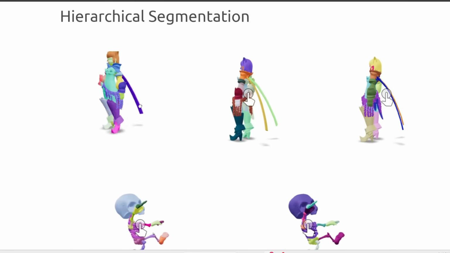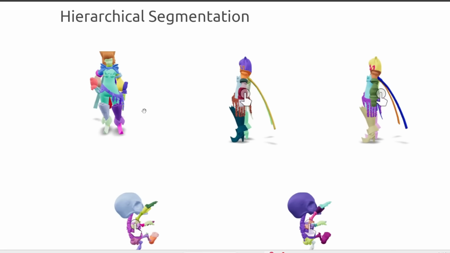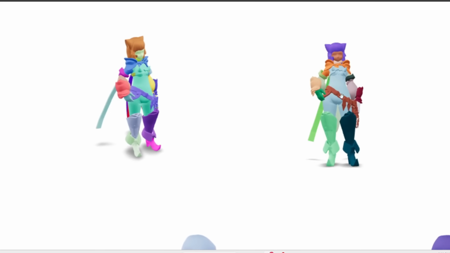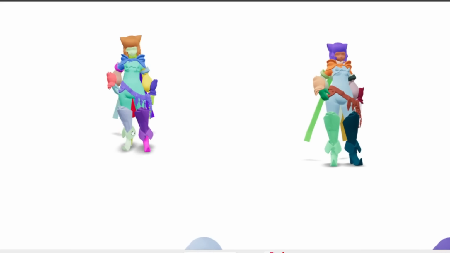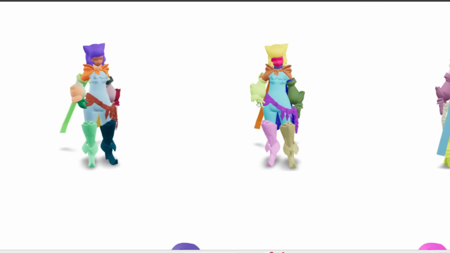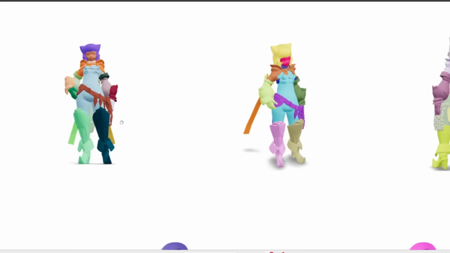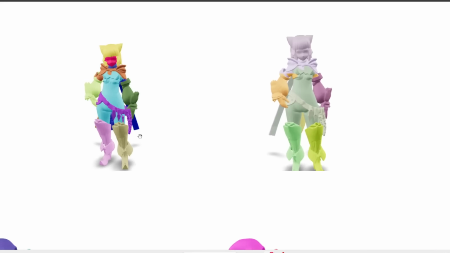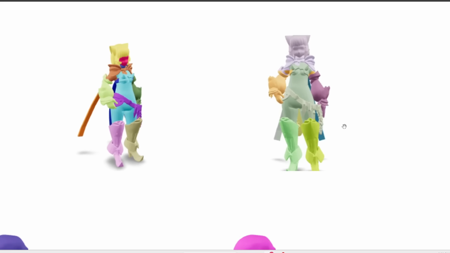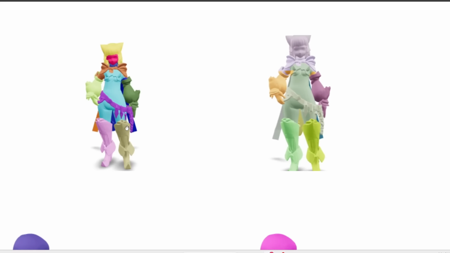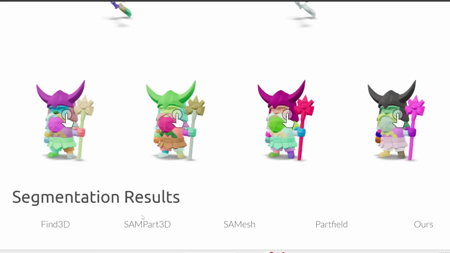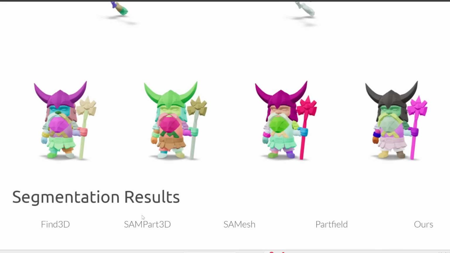So here are some examples. Depending on what you select or what you click on, you can segment the character like this or like this. Here, notice that the boots are all just one object, whereas here even the feet are separated. Or here, you can choose to merge both the hand and this part of the arm together, whereas over here, these parts are separate. Or over here, you can choose to merge all the parts of the head together. So, based on where you click or what you prompt it with, you can choose how you want to segment a 3D model. Here are some other examples where we can choose to segment this 3D model differently.